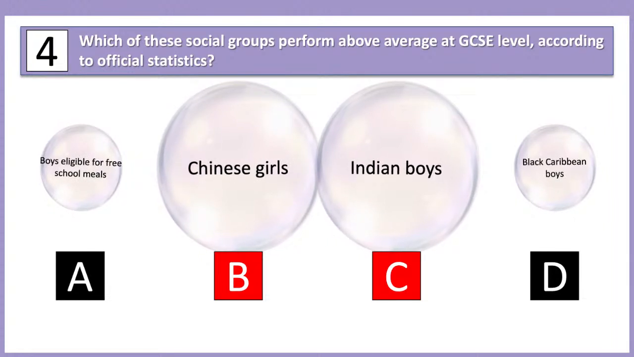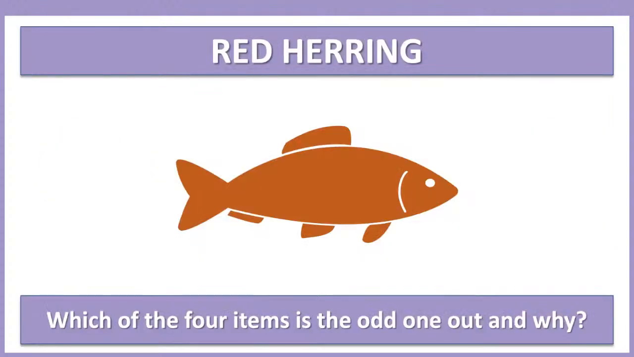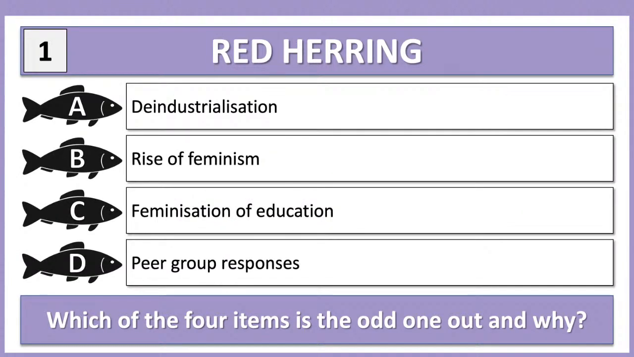Okay, so we've got one more quiz type to go. Now this one is called a red herring quiz. So here you're looking for the odd one out, and also why it's the odd one out. So there's a lot to think about here. Okay, so you're looking for the odd one out, and why is it the odd one out? Okay, so here are our terms and categories. Which one do you think is the odd one out, and why?